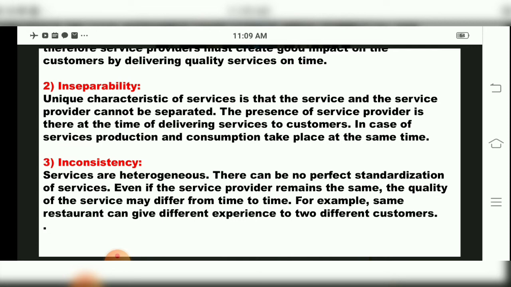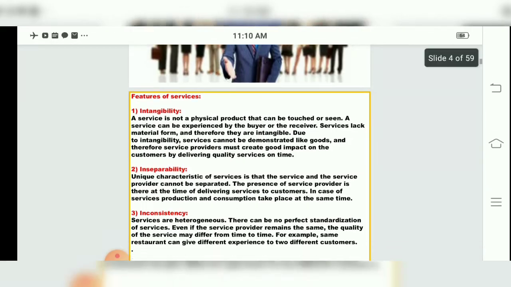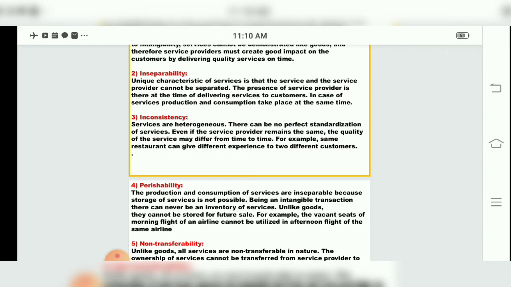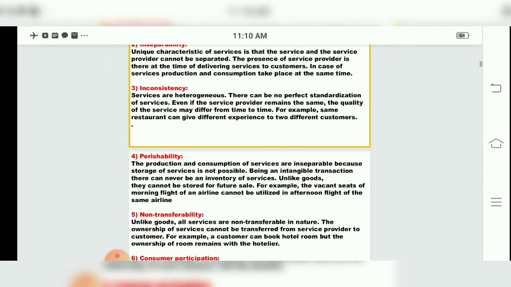Now suppose with friends you go to a restaurant one day, and you will see at your table what service is provided, and at another table what service is provided. There will be a change. So services are not the same everywhere. Inconsistency will be there. So for example, they have given that the same restaurant can give different experiences to different customers, children.